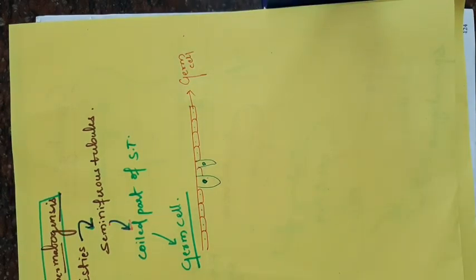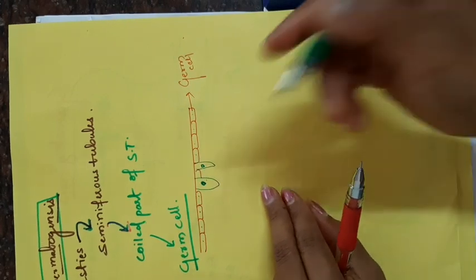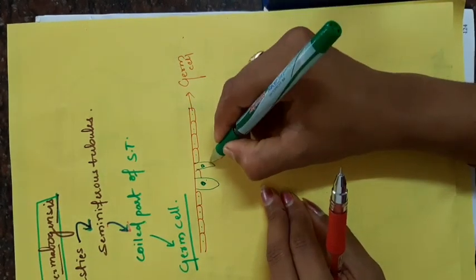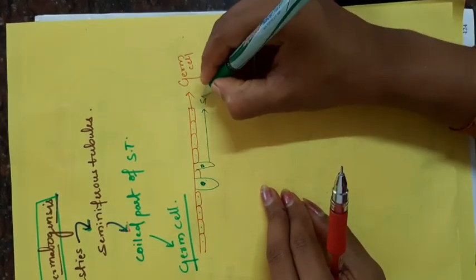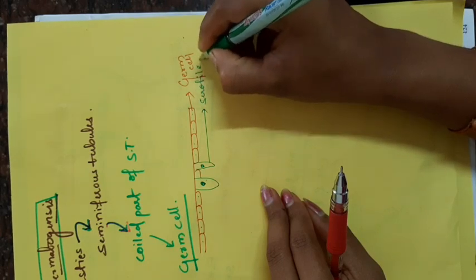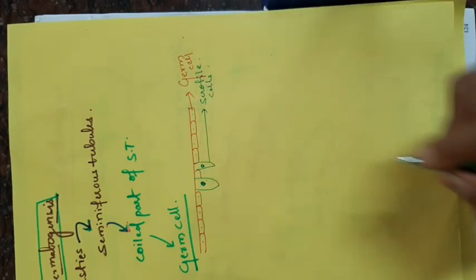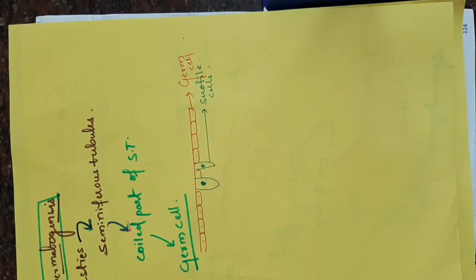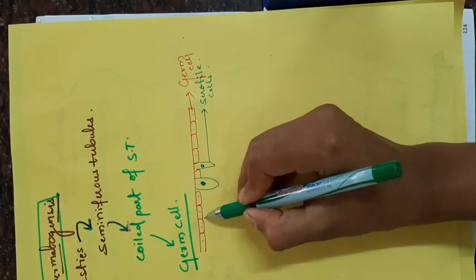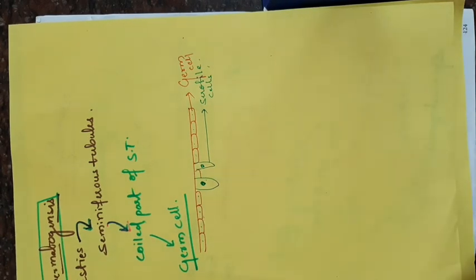Just a portion of seminiferous tubule is drawn here. I am not going to draw a circular structure of the seminiferous tubule. Just for your understanding, I am drawing this. Here these are the Sertoli cells. Then, at the time of spermatogenesis, the germ cell undergoes repeated division.